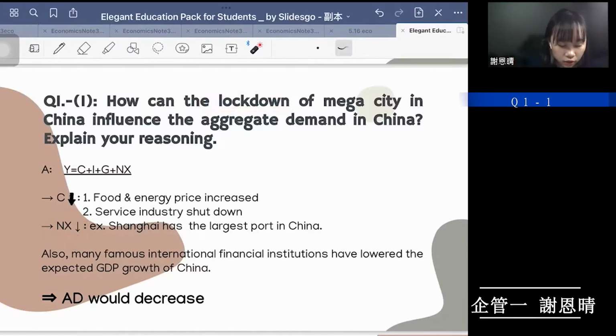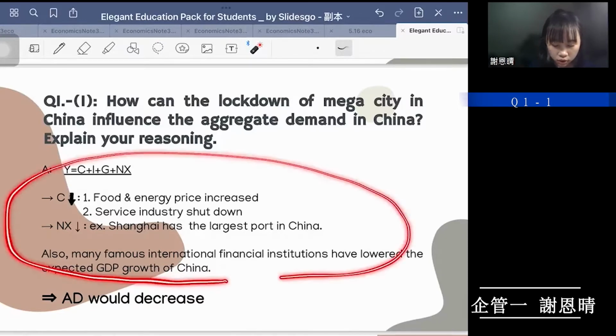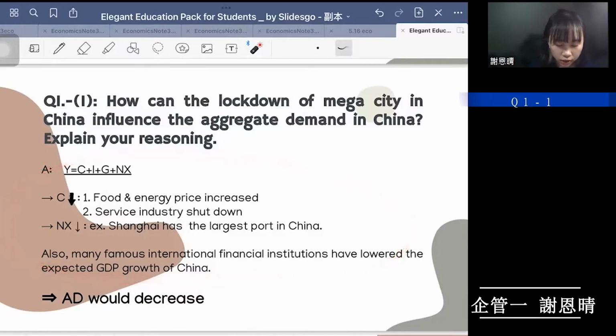So that also caused net export to decrease. Also, many famous international financial institutions have lowered the expected GDP growth of China. So as we can see above, we can know that the aggregate demand would decrease.